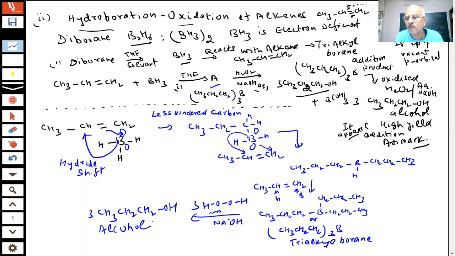which is anti-Markovnikov's addition. What is the name of this compound, student? One position, 2 position, 3 unit. So this is propanol. And you get excellent yield. This reaction is known as, student, hydroboration oxidation reaction. Hydroboration oxidation reaction. Do you understand what I said?